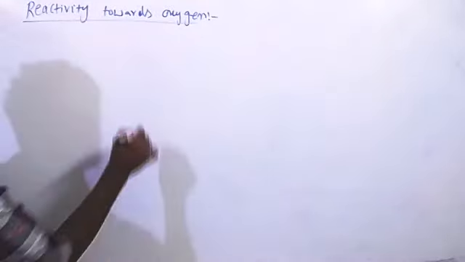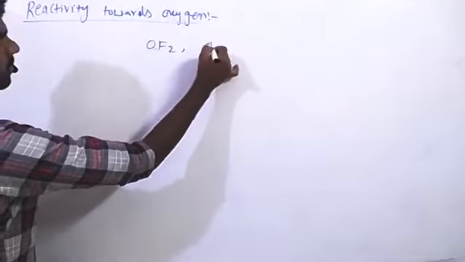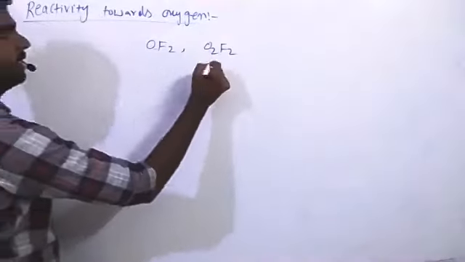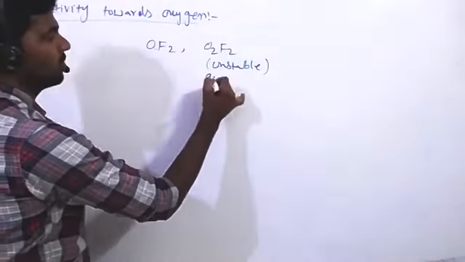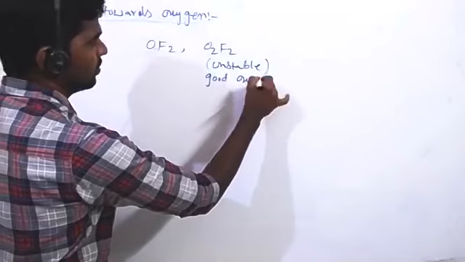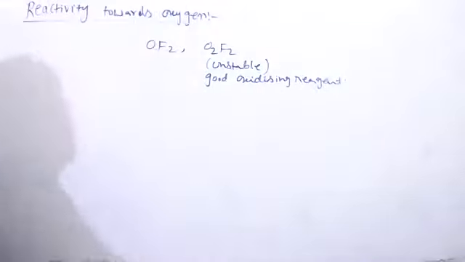Fluorine reacts with oxygen and can form two oxides: OF2 and O2F2. These are the only two oxides. Here, OF2 is somewhat stable, while O2F2 is highly unstable and acts as a good oxidizing reagent also. Next, chlorine, bromine, and iodine form a number of oxides, and they are also stable.